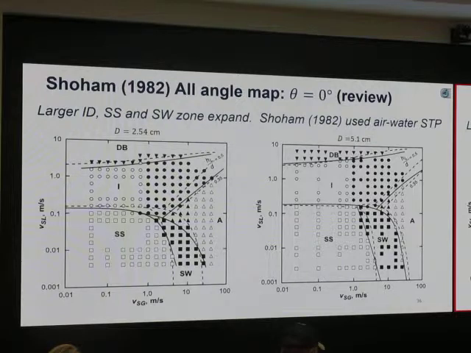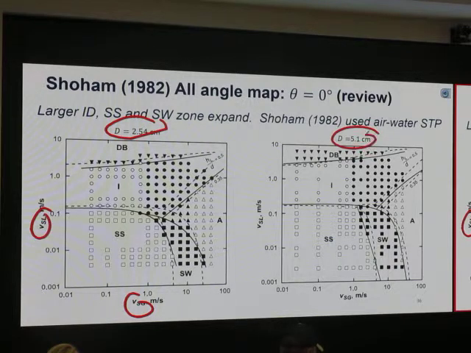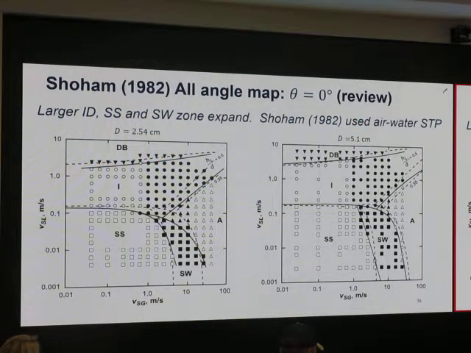Let's take a look at the physics of the phenomena. This is a flow pattern map between superficial velocity of gas and superficial velocity of liquid for 1 inch pipe and 2 inch pipe. In 1 inch and 2 inch, SS is stratified smooth, I is intermittent. The open symbol is elongated bubble flow, the filled symbol is slug flow. dB is dispersed bubble, A is annular flow, SW is stratified wavy. So when I look at it, small pipe and large pipe are roughly the same. This is perfect horizontal.